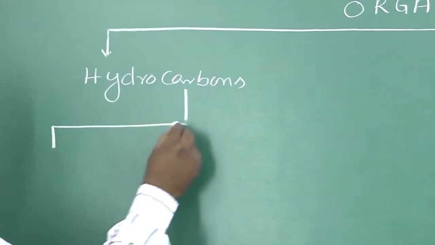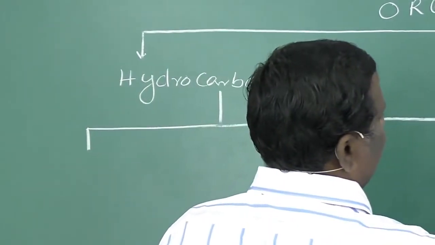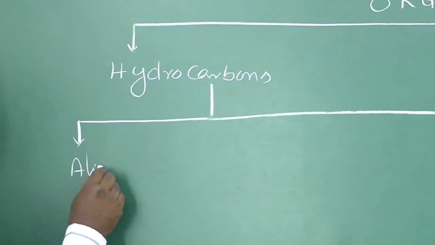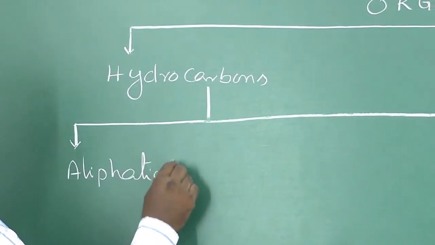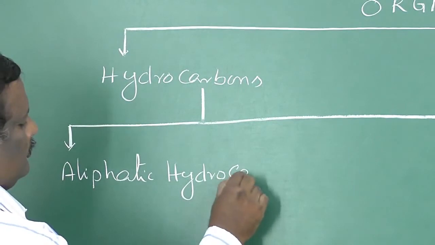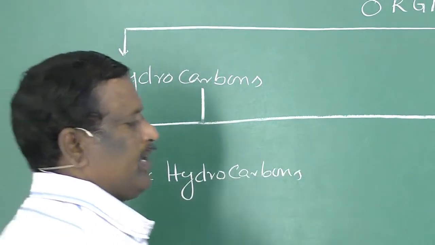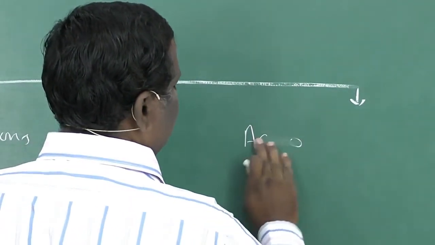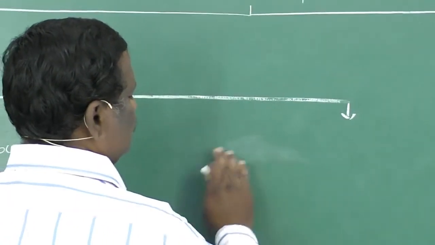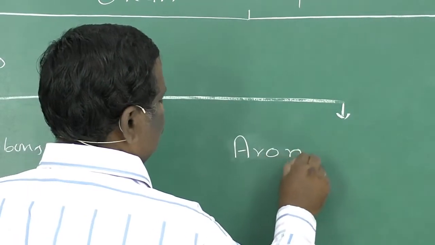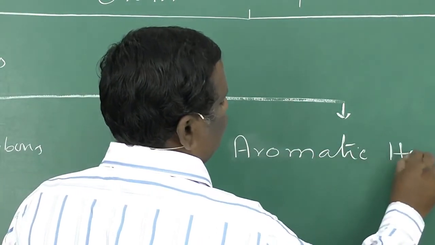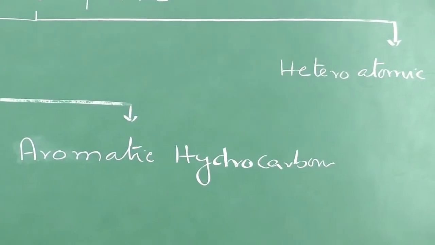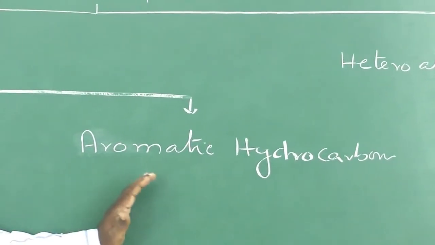One is aliphatic hydrocarbons and the second one is aromatic hydrocarbons.